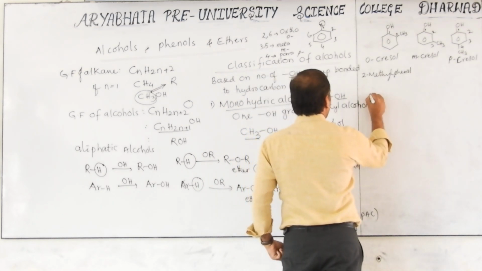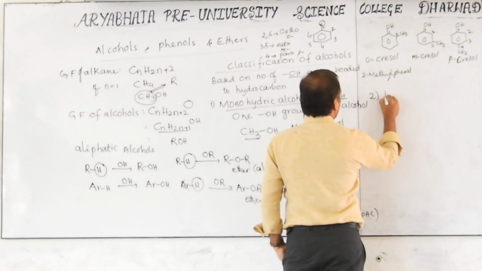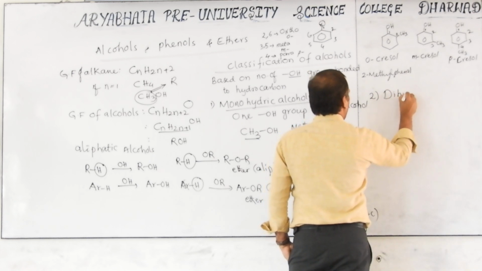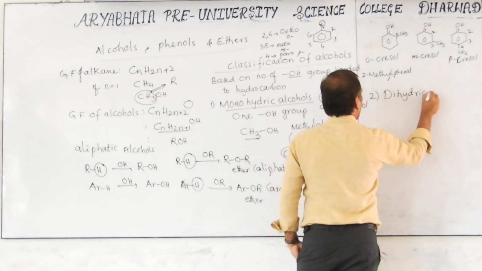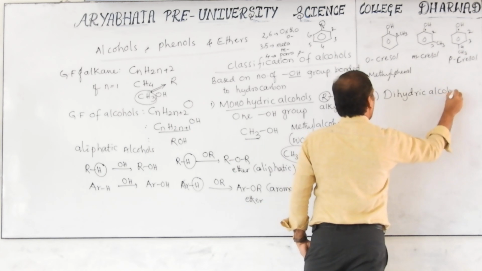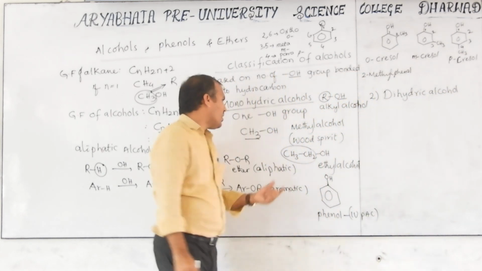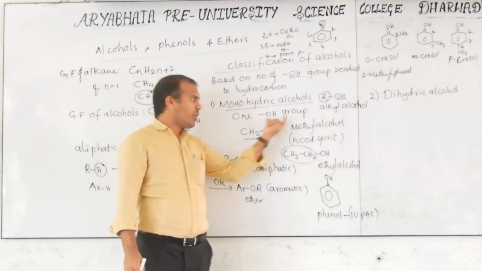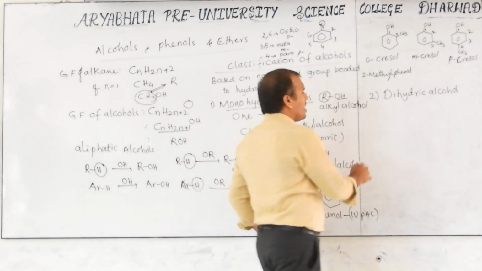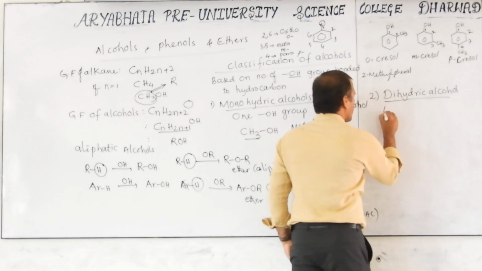Then the second classification is dihydric alcohol. Monohydric means one OH group is bonded. Dihydric alcohol means two.